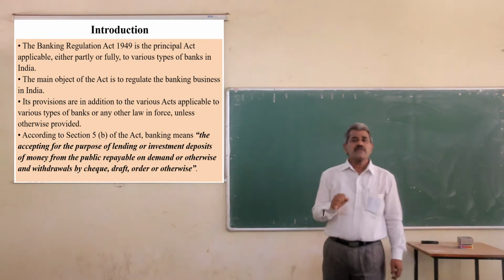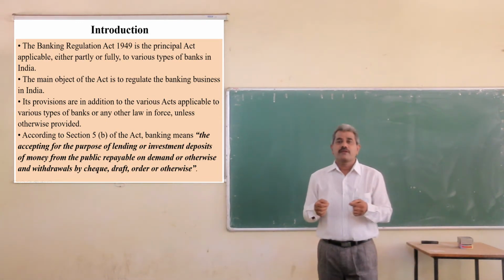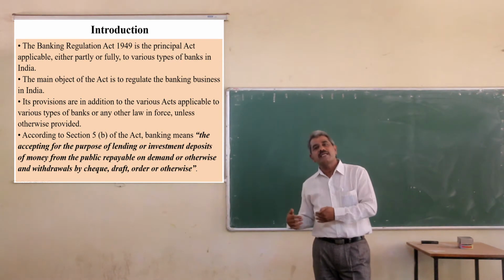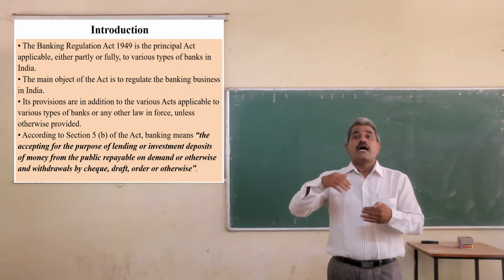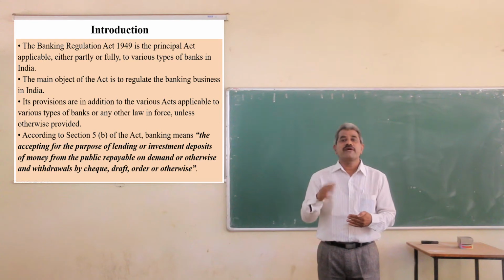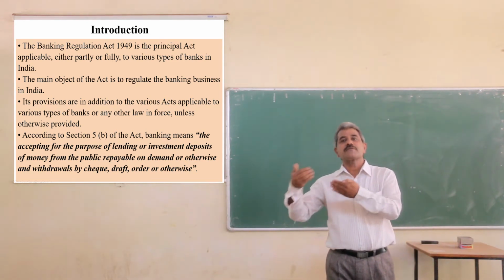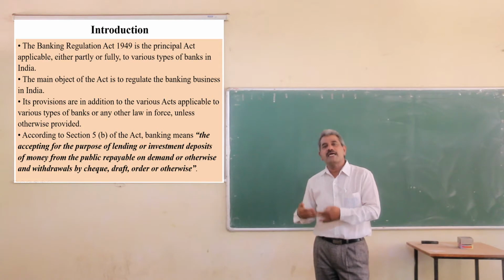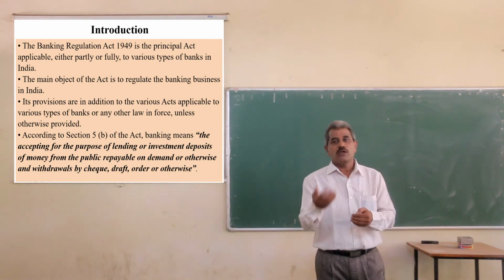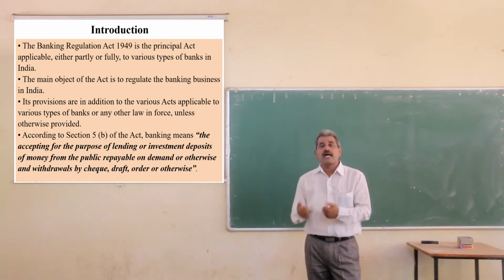Now we will see the definition of bank. A bank accepts money from the public for lending or investment purposes, and allows depositors to withdraw money as per their demand by using various negotiable instruments, that is checks, drafts, etc. The bank uses the money for advancing loans or for investment, but it repays the deposits to the depositors as and when they demand.